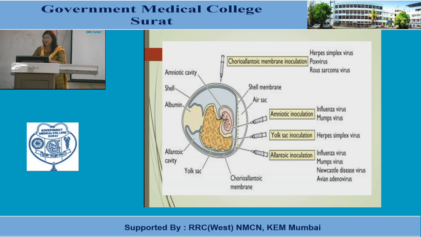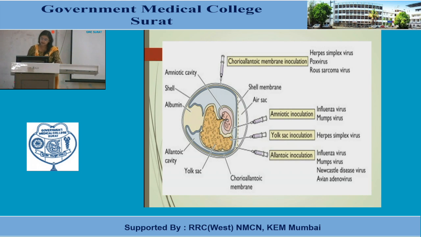So these are the different parts of the egg, where there is the amniotic cavity, there is a shell which is a hard, calcium-rich shell, then albumin, allantoic cavity, yolk sac and chorioallantoic membrane. Then there is a part known as the air sac at the side of the egg.